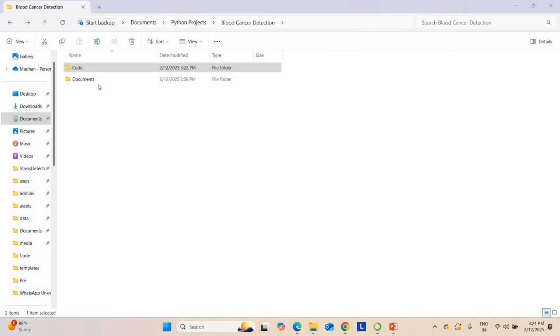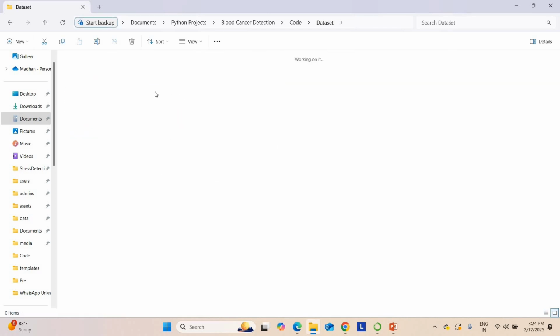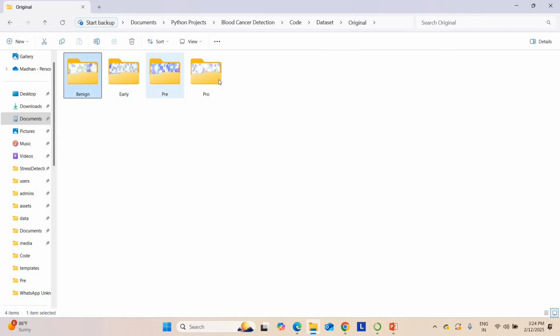Before running this project, I can show the data set for this project. This is the data set which you are going to use. Here you can see the original data set, with benign, early, pre and pro. These are the 4 types of classification we are going to refer to.